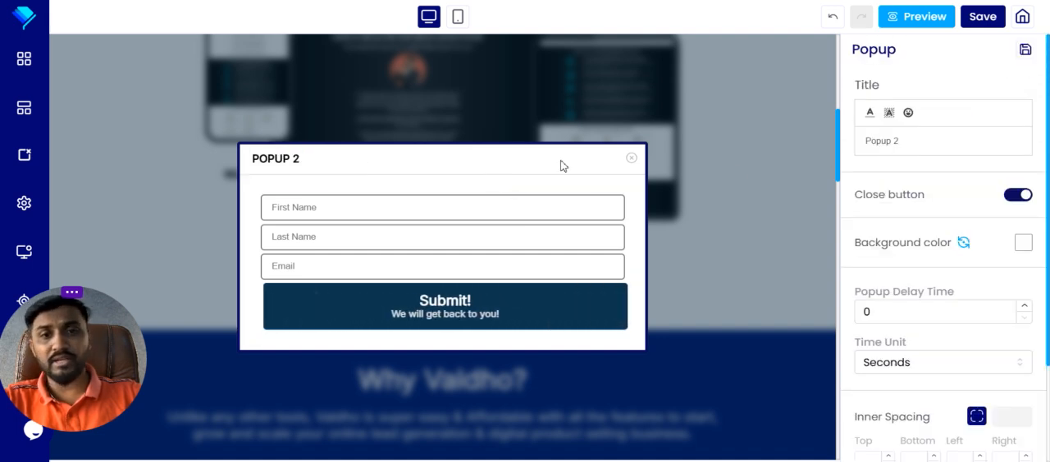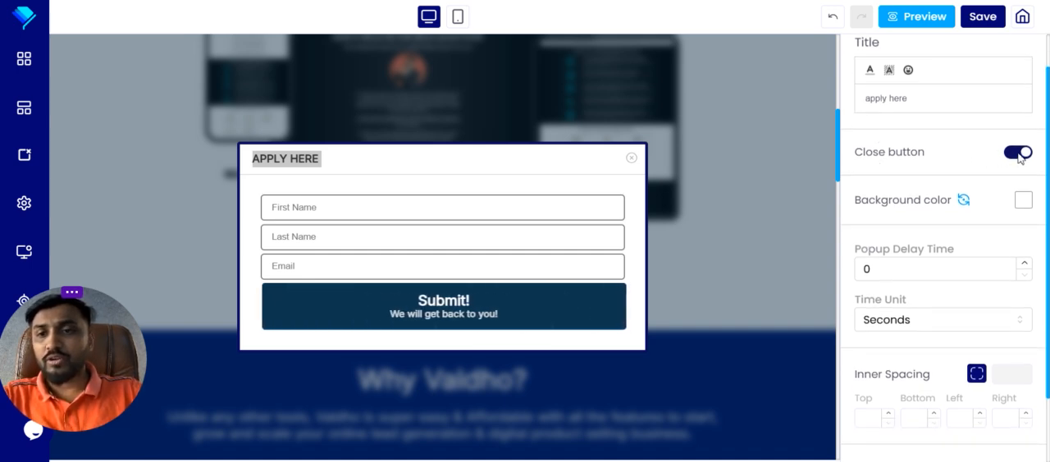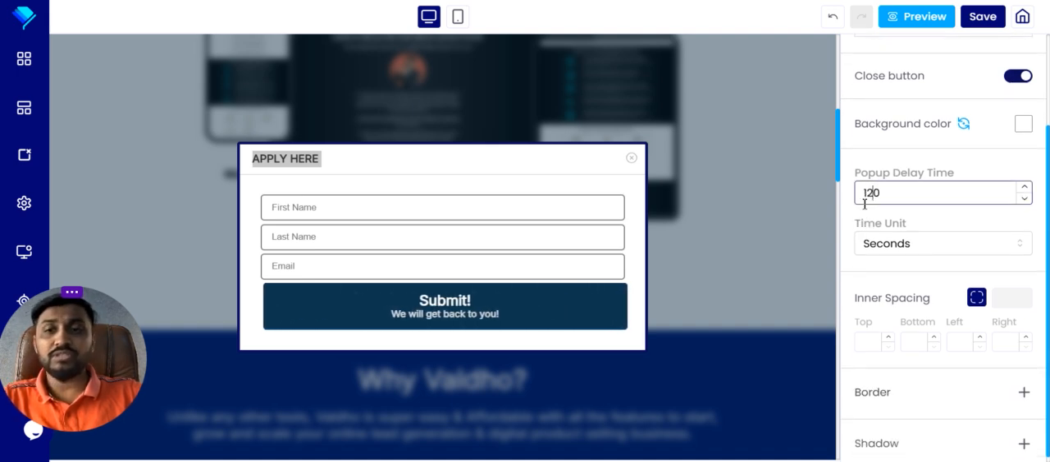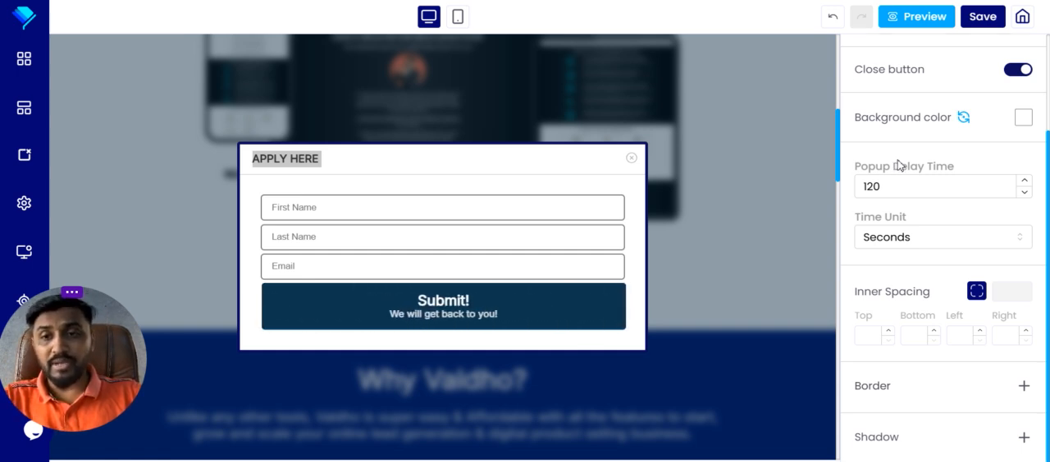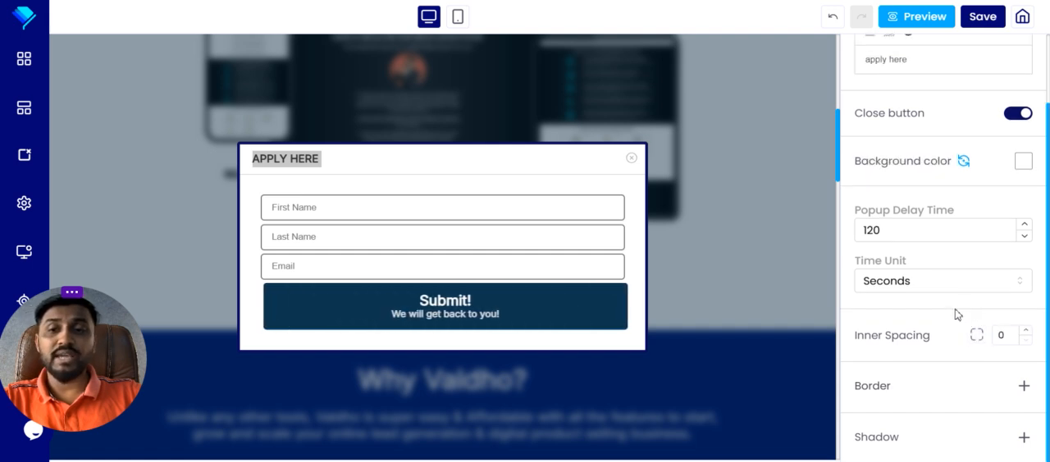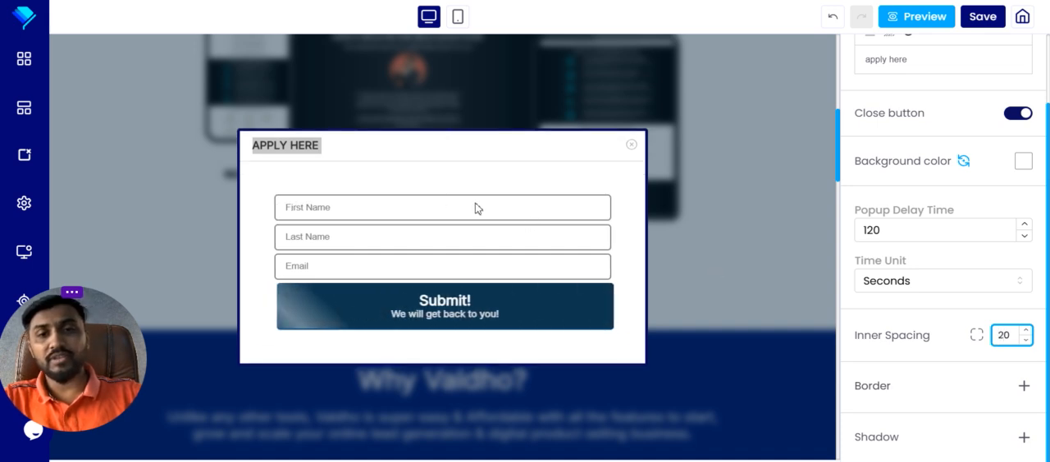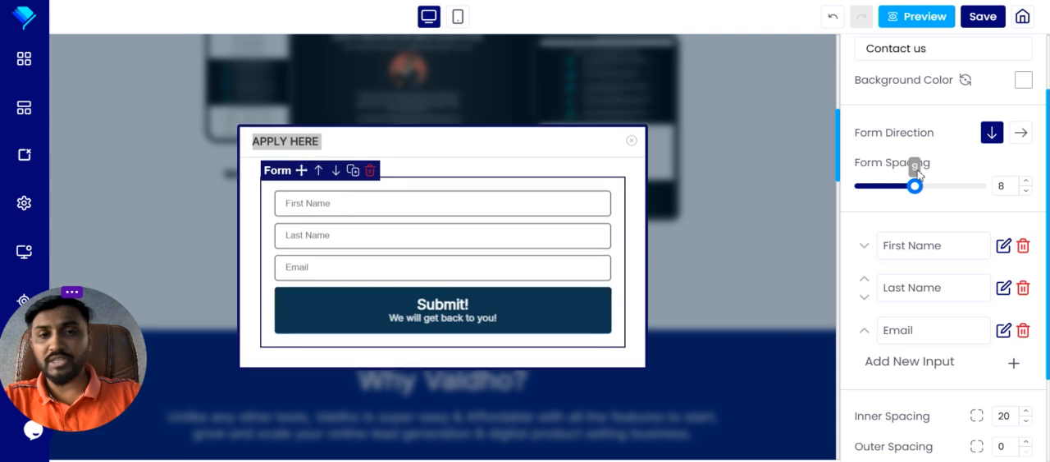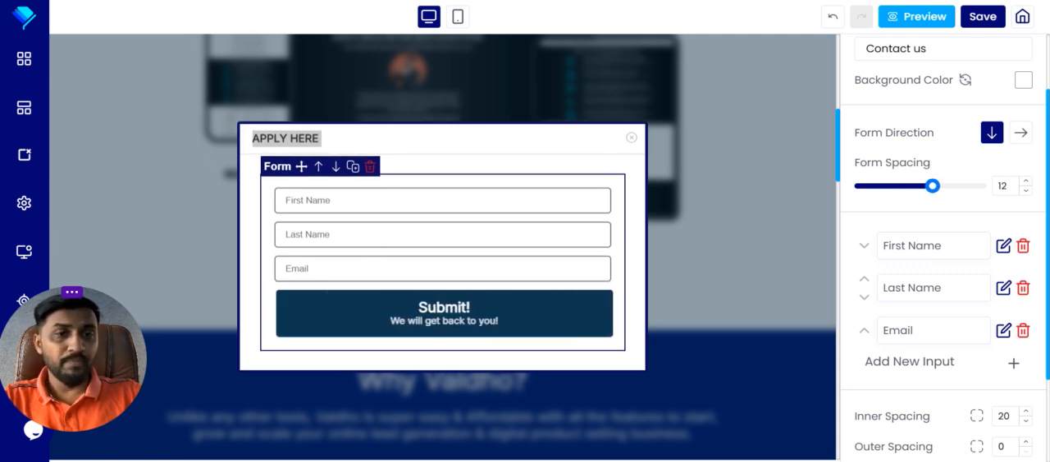This is the pop-up setting. For example, we click here and we get the pop-up. Then the close button, if you want to give a close button, no, yes. Then the pop-up delay. This is a very important feature. When users come and are scrolling, after 120 seconds they will see this pop-up form, and at the same time they are psychologically triggered to fill up the form, and you get the leads. Inner spacing, if you want to create it for the form, you can do this. For the form setting, you can do some spacing also.